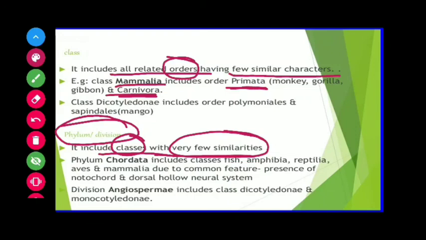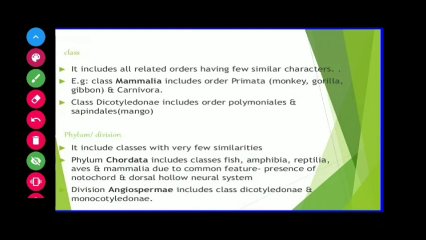Here, classes Pisces for fishes, Amphibia, Reptilia, Aves and Mammalia are put together in the phylum Chordata. Phylum Chordata has all animals that possess notochord and dorsal hollow neural system. In plants, the related classes are put together in a higher category called division. In plants, they are termed as division, while in case of animals, they are termed as phylum. Phylum and division, both are the same.